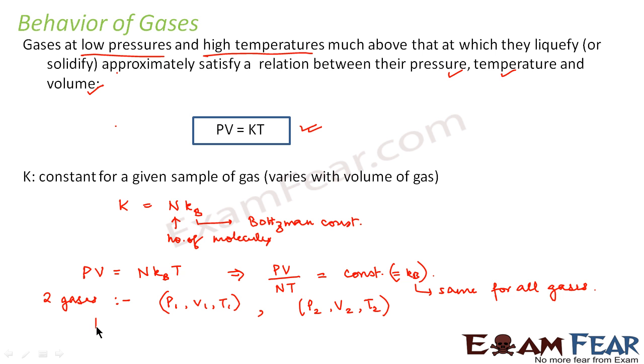Let these two gases be any gases, but we can always say that P1V1/N1T1 will be equal to P2V2/N2T2. So this relation will be true universally, irrespective of whatever gas it may be, but this relation will be satisfied by all gases at low pressure and high temperature.